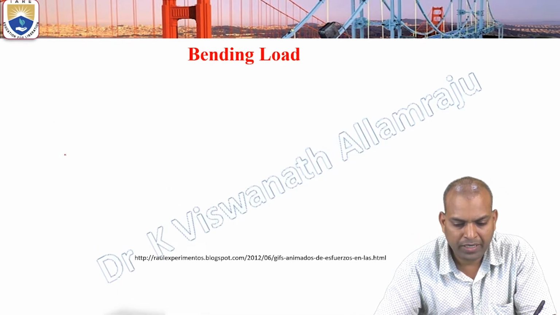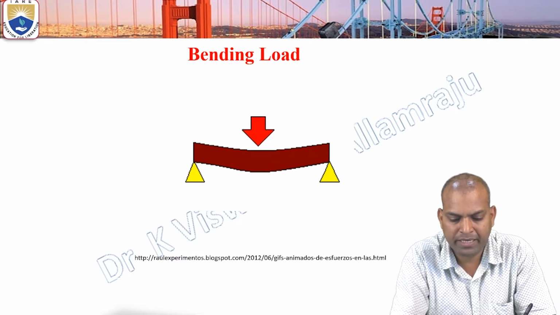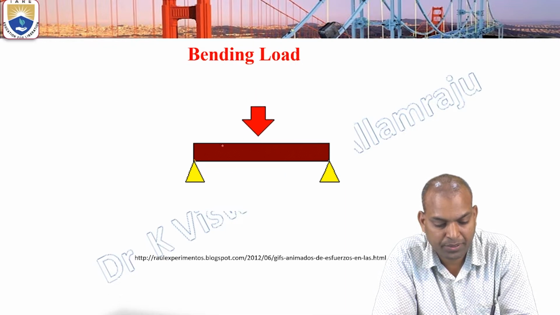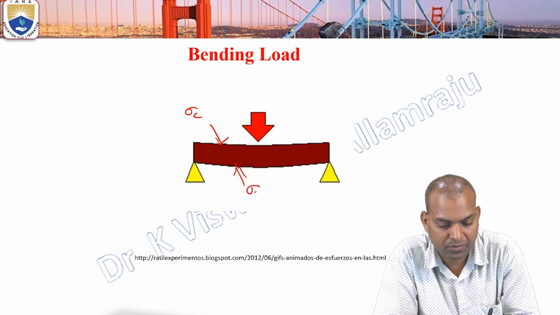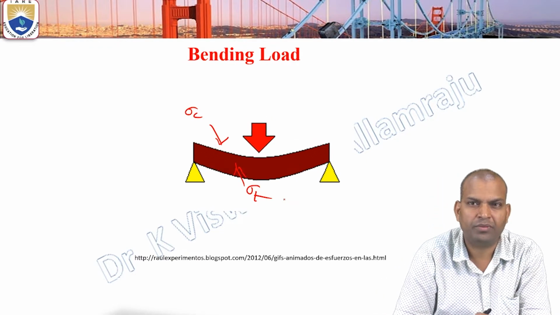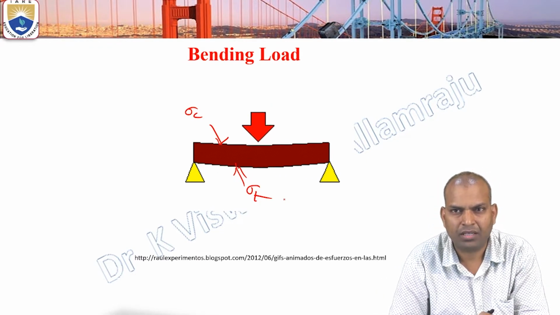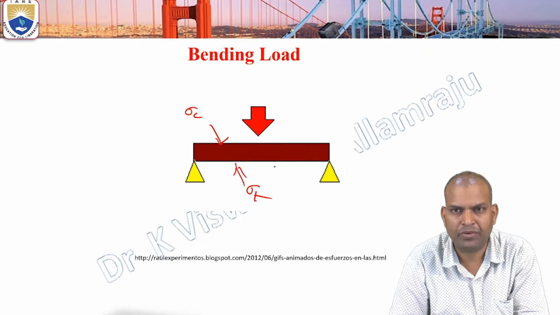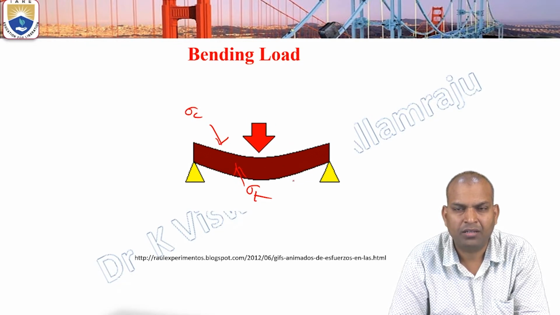And finally bending load. In this bending load, on the top layers the compression stress will be developed here, sigma C, and outside of this, sigma T, tensile stress will be developed. So because of the bending also there will be a deformation. Deformation can take place.